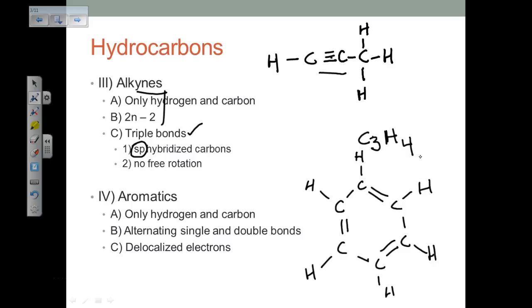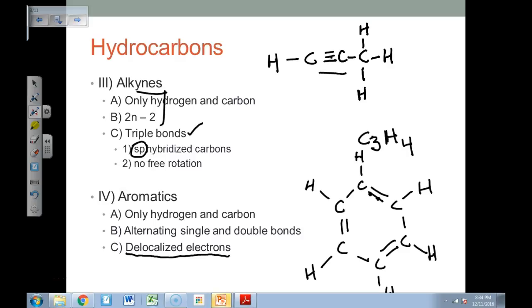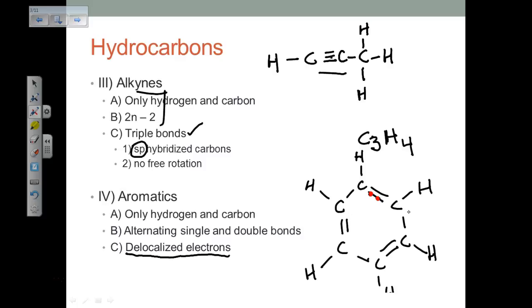What happens here when you have alternating double and single bonds is we have something called delocalized electrons. I wouldn't worry about the details of delocalized electrons right now, but I will give you the 30-second version: the electrons in this double bond can jump around, and then in this double bond they can jump around, and then once they're here they can jump around.